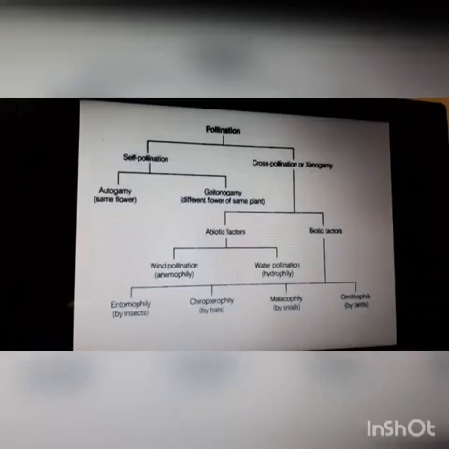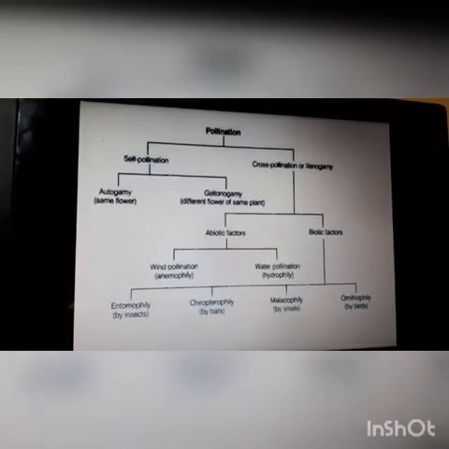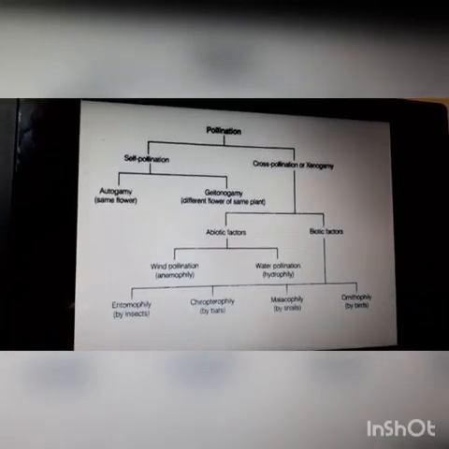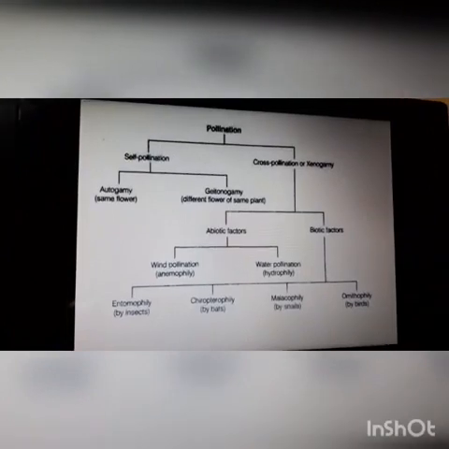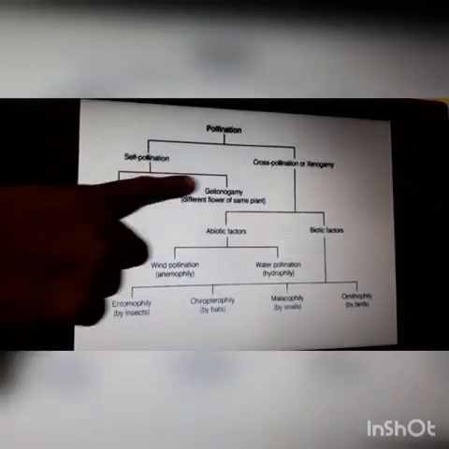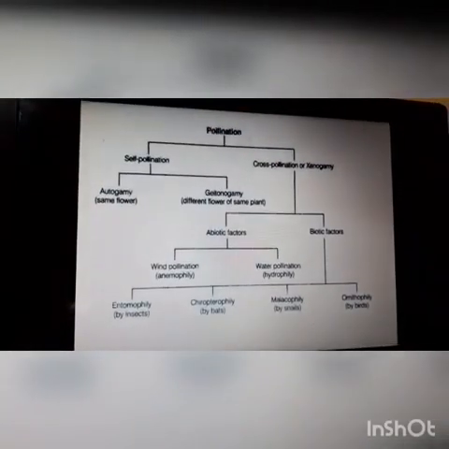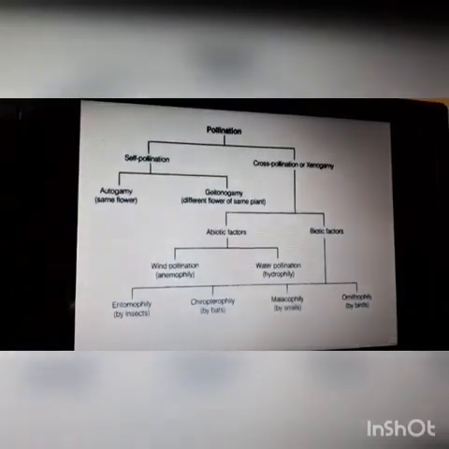Okay, so this pollination can be divided into two as self-pollination and cross-pollination. I will show you a flow chart. The types of pollination are exhibited in this flow chart. So here we can see two types of pollination, self-pollination and cross-pollination. Cross-pollination is also known as xenogamy.